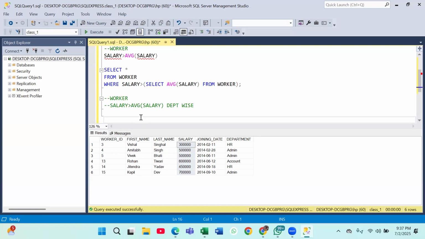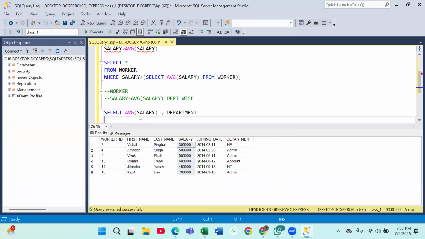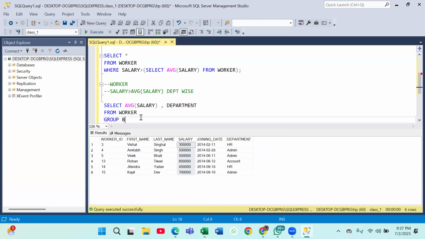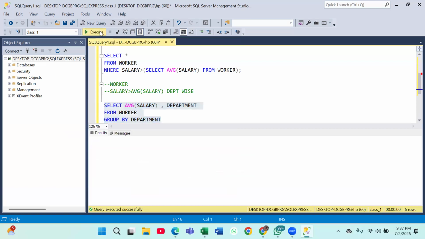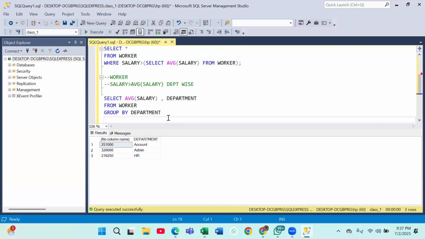So how will we do that? Do you want me to tell you? Yes, I will be using group by. Of course, I will be using group by. So average salary department wise, how will I find out like this? Department, from which table? From your worker table, group by department. Correct, everyone? This will give me average salary department wise, right?